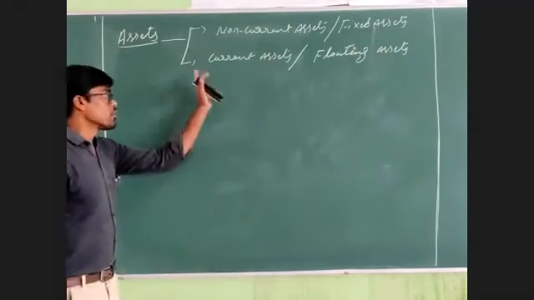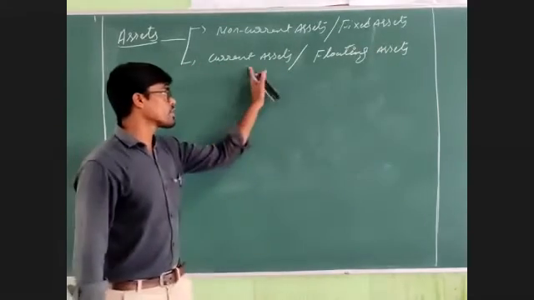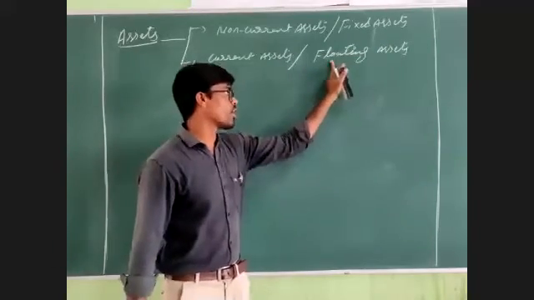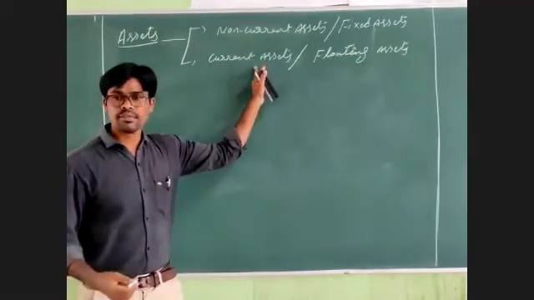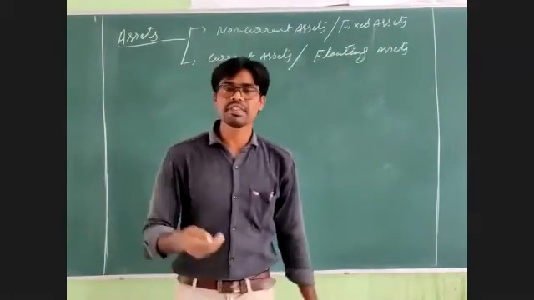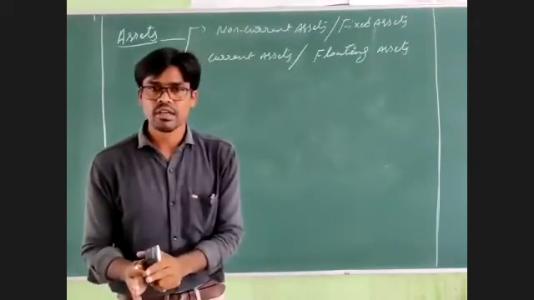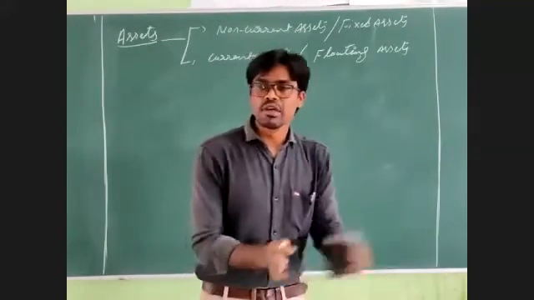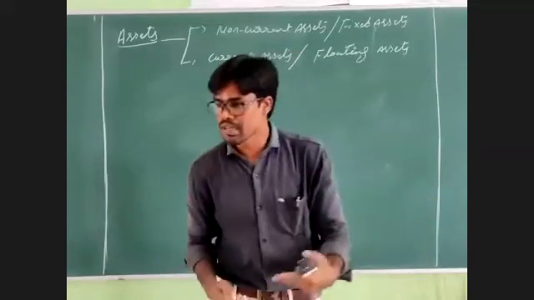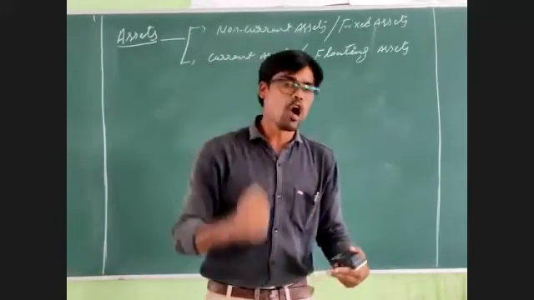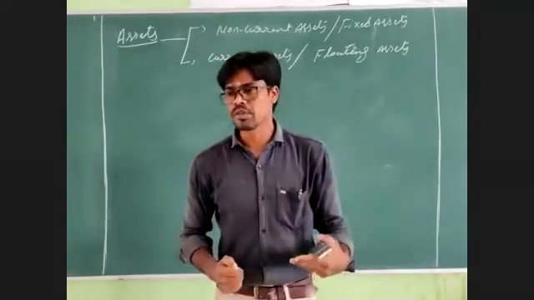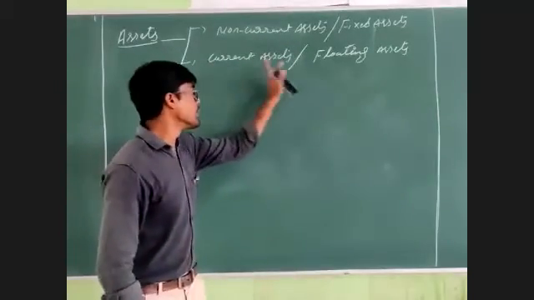So next, second one, current assets. The current assets can also be called floating assets. Okay, the current assets are those assets which are used by the business concern within 1 year, I mean short term. These are the assets which the business concern is using for short term, less than 1 year. Those assets are called current assets.